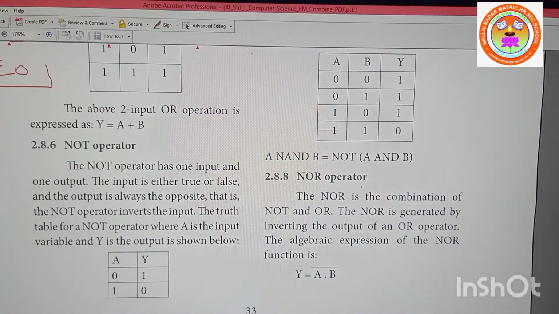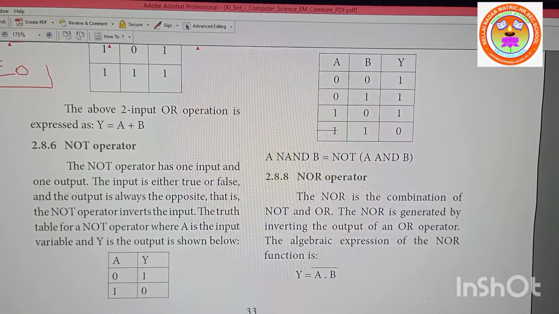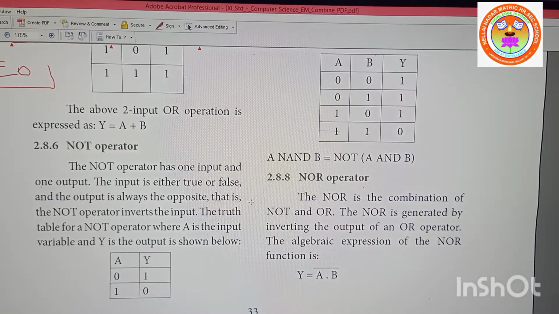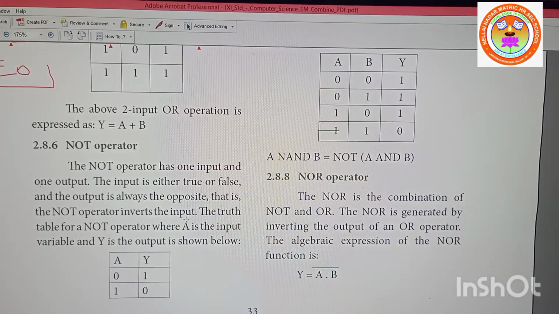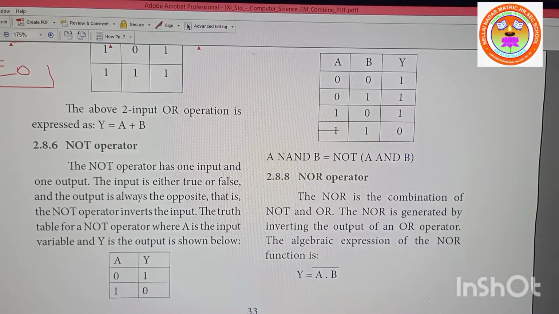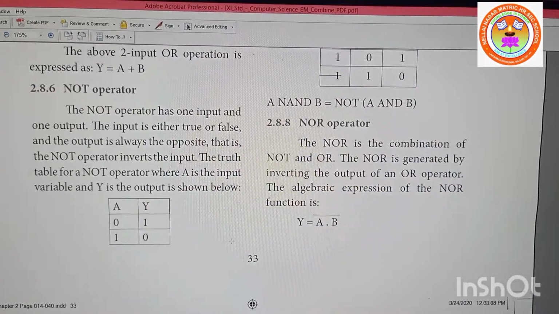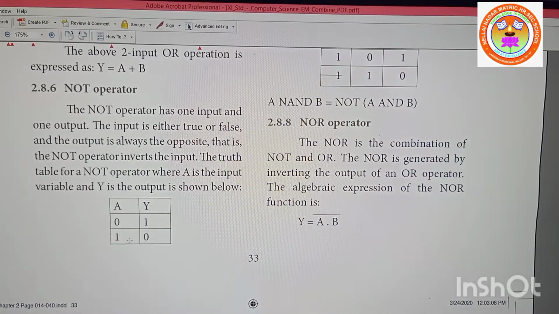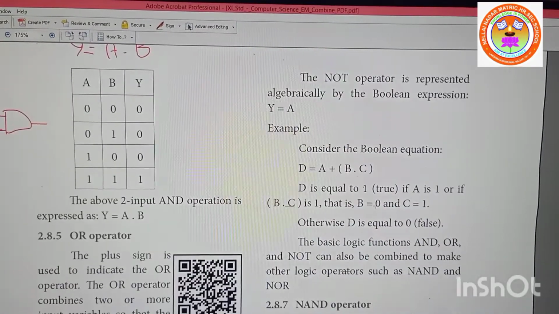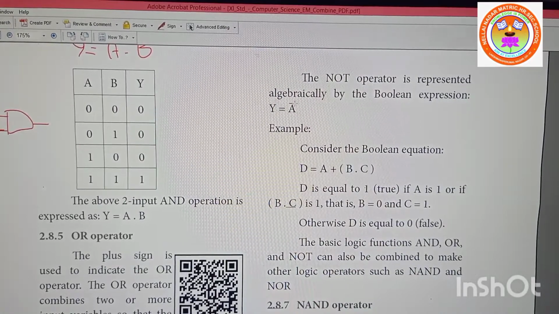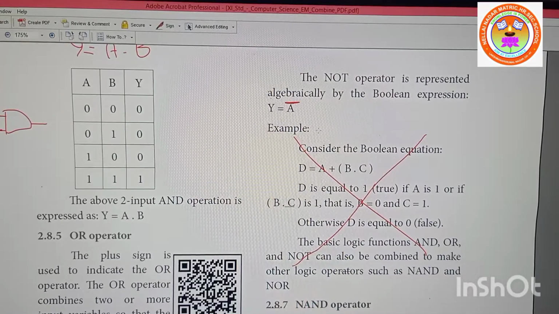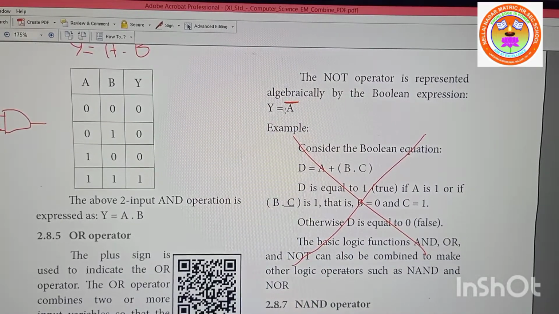Already I told you. The NOT operator has one input and one output. The input is either true or false and the output is always the opposite. That is, the NOT operator inverts the input. That is complement. The truth table for the NOT operator, where A is the input variable and Y is the output, is shown below. See, 0 inverse is 1. 1 inverse is 0. That's all. So Y is equal to A dash here. They forgot to give that. Don't see this example. If you understand up till this, it is enough. Y is equal to A inverse.